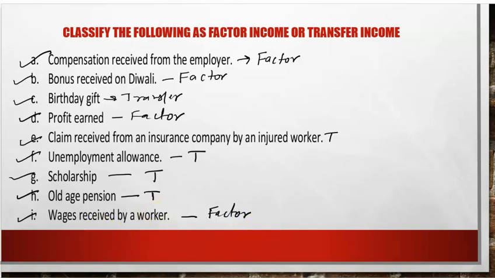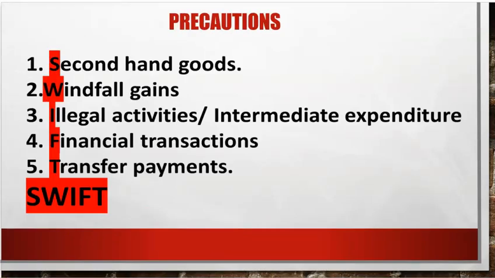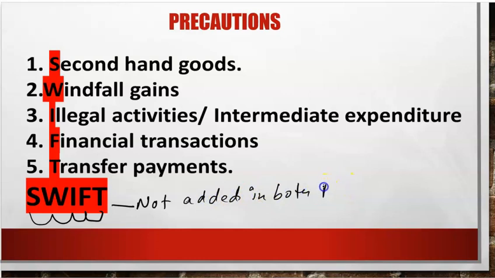I hope you understood. Moving on to the precautions, the main precautions to be taken while answering the questions or while calculating national income. The first precaution and the short form which you can learn is SWIFT. SWIFT is not added in both domestic and national income. So what does SWIFT stand for? SWIFT stands for, first, the sale of second-hand goods.